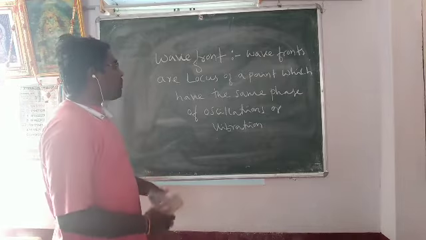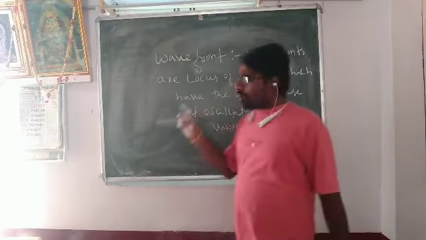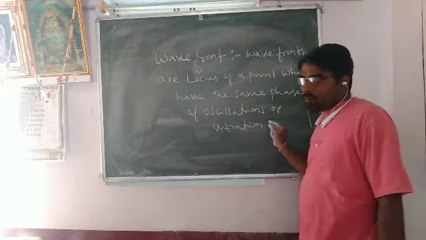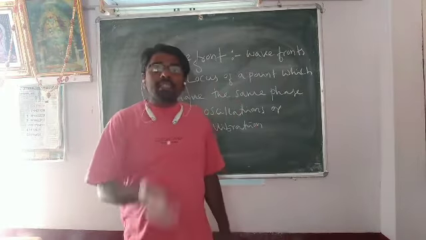Wavefronts are the locus of points in the source of waves or light which have the same phase of oscillations. All points of the waves oscillate with the same phase.